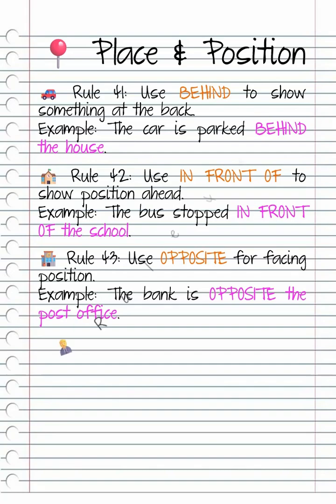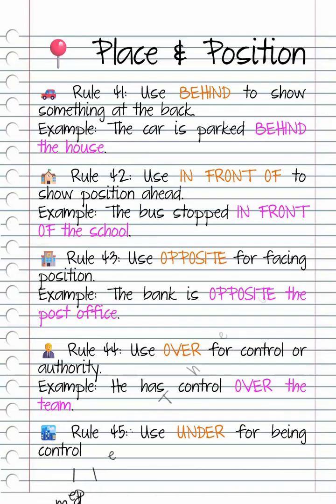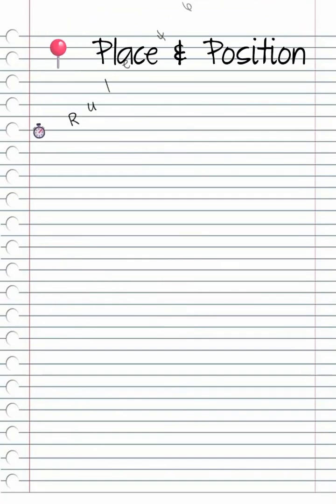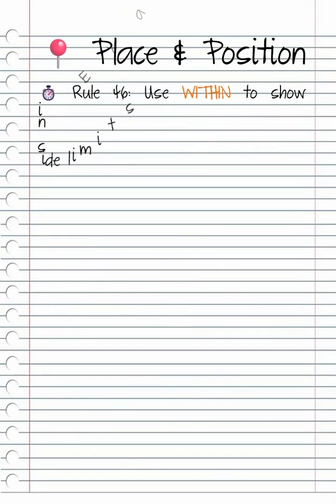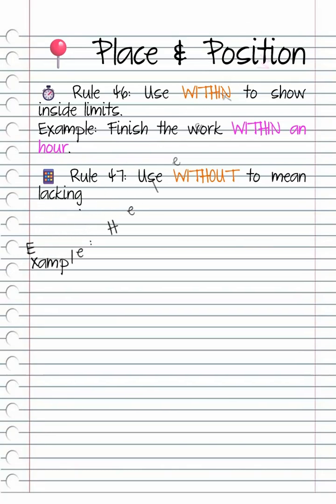Rule 44. Use over for control or authority. Example, he has control over the team. Rule 45. Use under for being controlled. Example, the city is under British rule. Rule 46. Use within to show inside limits. Example, finish the work within an hour. Rule 47. Use without to mean lacking. Example, he left without his phone.